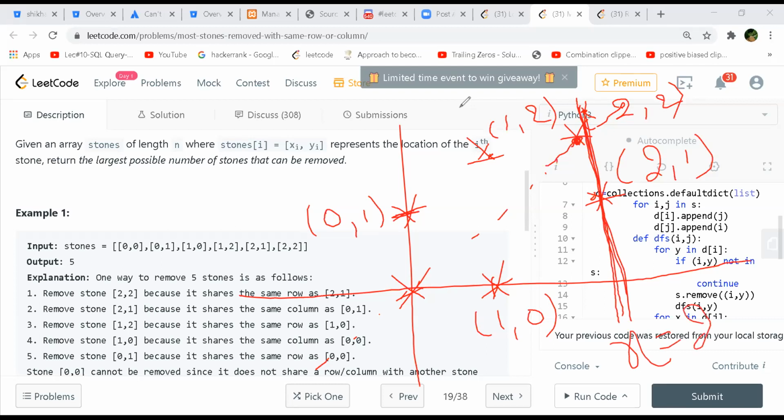So they can fall in one, right? And even 2, 1 with 0, 1, because their y coordinates are the same, right? So these two can also be clubbed like one. So 1, 2 and 2, 2 also, no? 1, 2, yes, 1, 2 and 2, 2, correct.